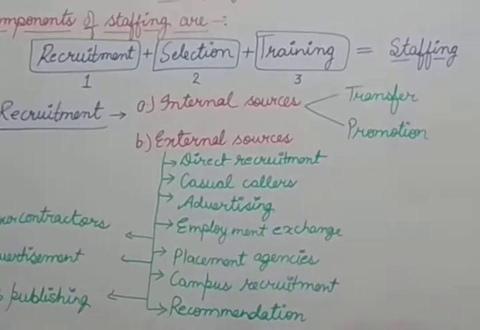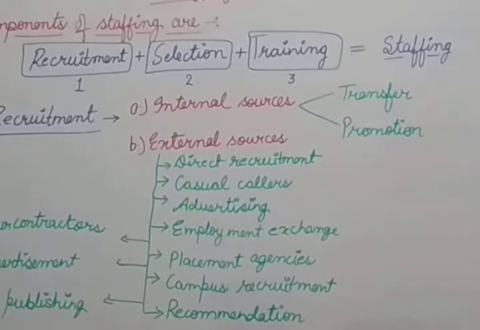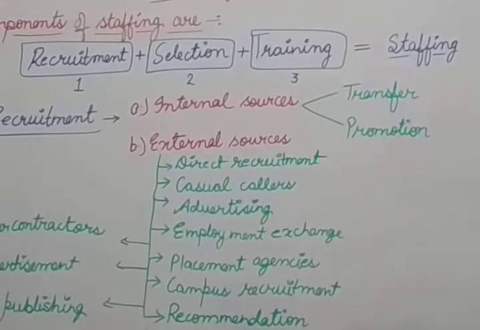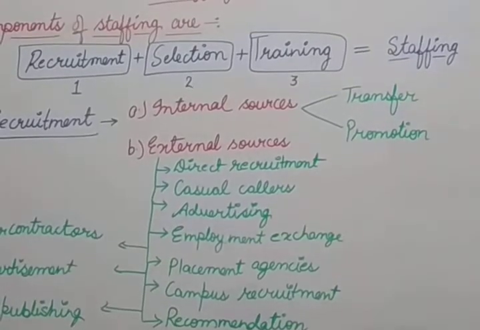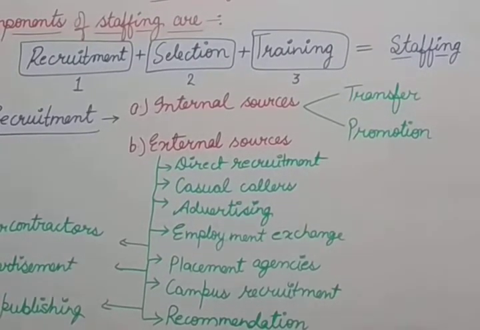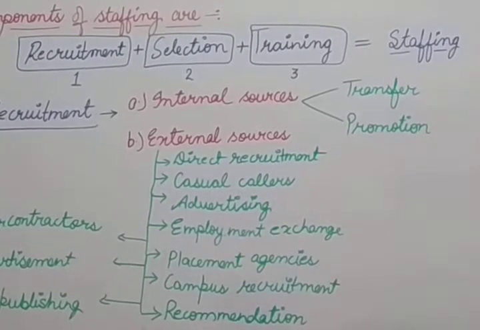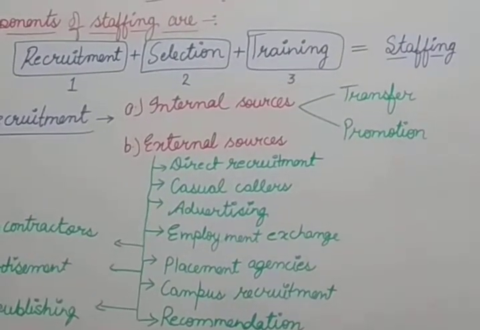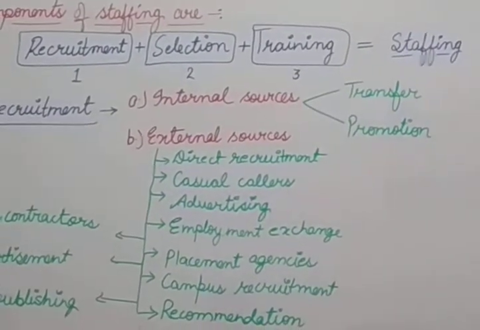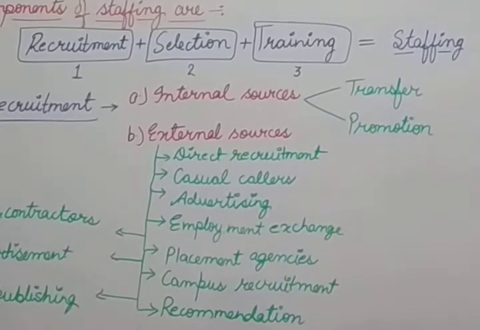Under the internal sources of recruitment, the vacant jobs are filled by inducing the existing employees of the organization, and the vacant job positions are filled by using existing employees only, and no outsiders are permitted in the internal sources. Okay, that means we will fill the job positions from the existing employees only.